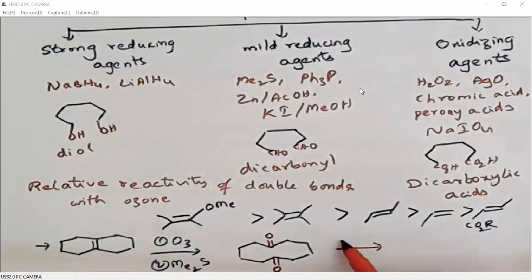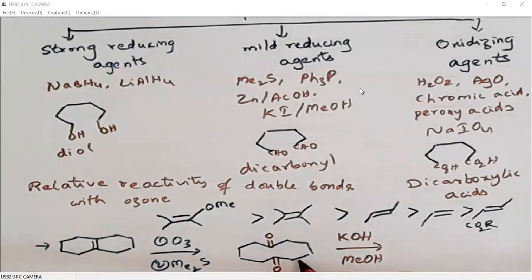This diketone can be treated with potassium hydroxide, methanol, so it undergoes aldol condensation. What is the product here? Potassium hydroxide generates an anion here, which will undergo condensation with this carbon.